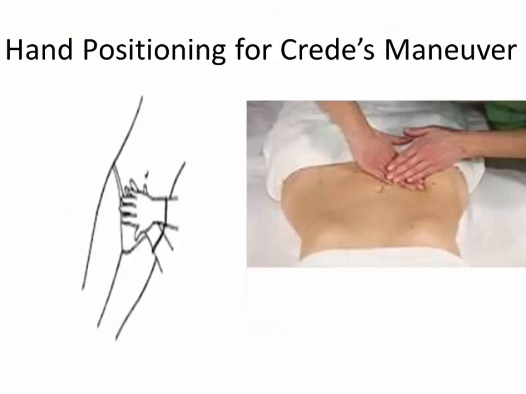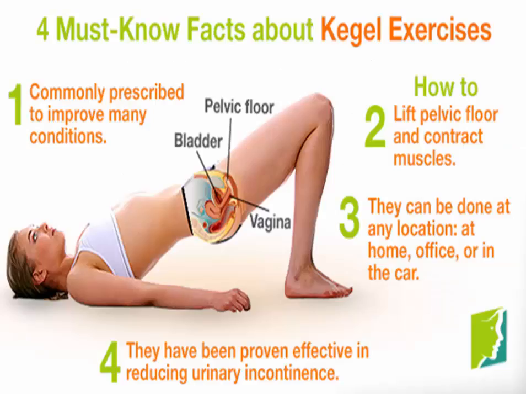Hand positioning for Credé's maneuver. This is used to help empty the bladder for patients with overflow incontinence, a method for expressing urine by pressing the hand on the bladder, especially a paralyzed bladder. Manual pressure on the lower abdominal wall is an attempt to better eliminate the urine, and this is best performed by using both hands, leaning forward, and pressing down firmly on the lower abdomen between the umbilicus and the pubic bone. Kegel exercises strengthen the pelvic floor muscles which support the uterus, bladder, small intestine, and rectum.